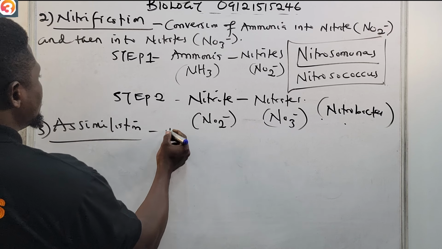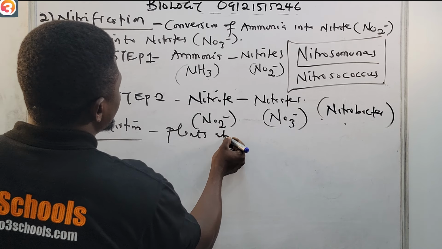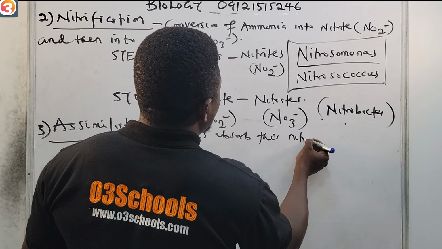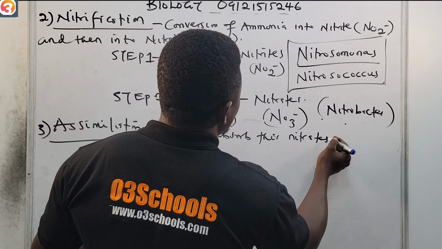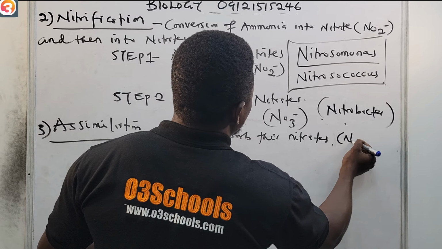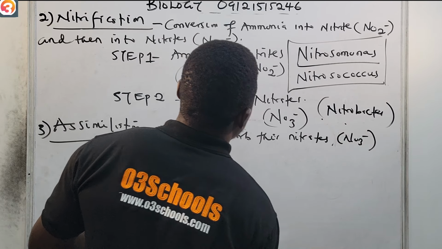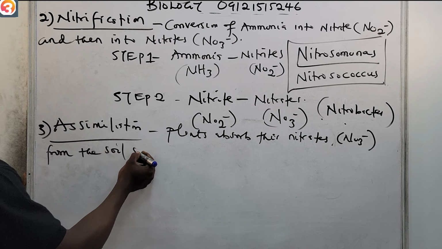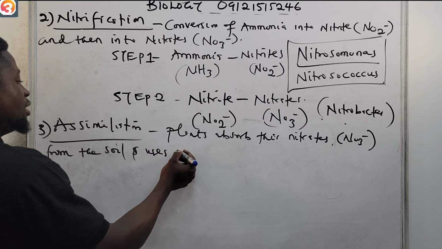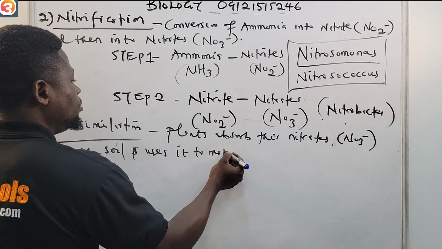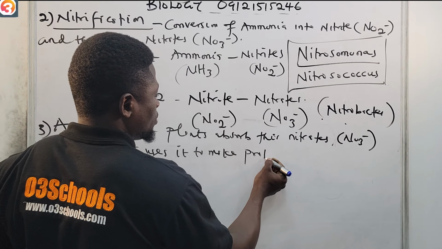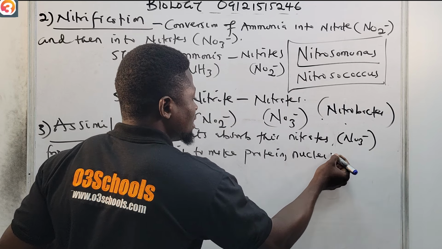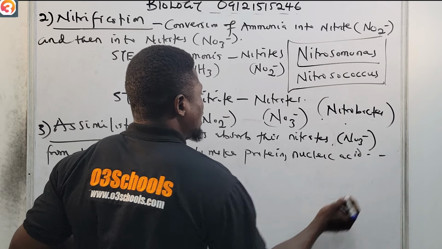What happens is that the plants absorb this nitrate, the NO3 minus, from the soil, and use it to make protein, and also nucleic acids and the likes.